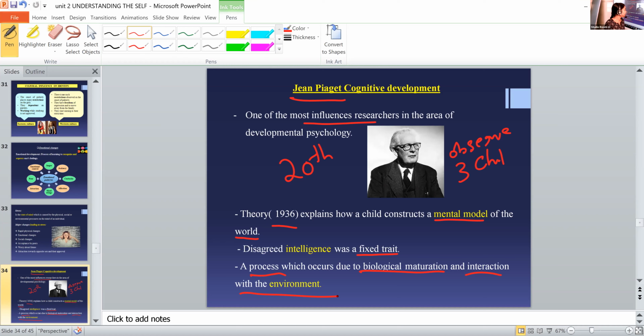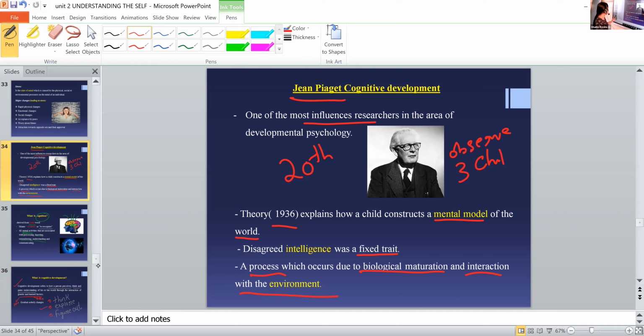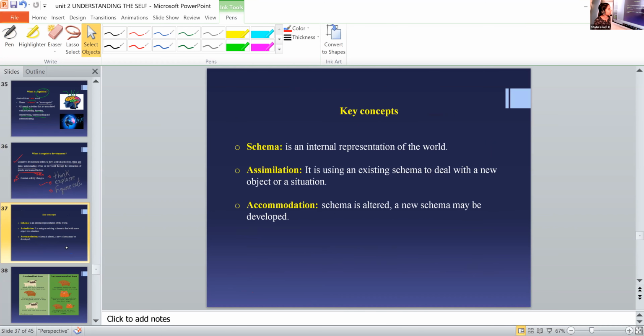development in his theory. Okay. So did you learn it in psychology? So it will be easy, right? There are certain concepts in this cognitive development. He explains certain terms in this theory, which are: schema, assimilation, and accommodation. Did you hear it before? Okay, fine. These are the three important concepts that Jean Piaget explains in his cognitive development theory.